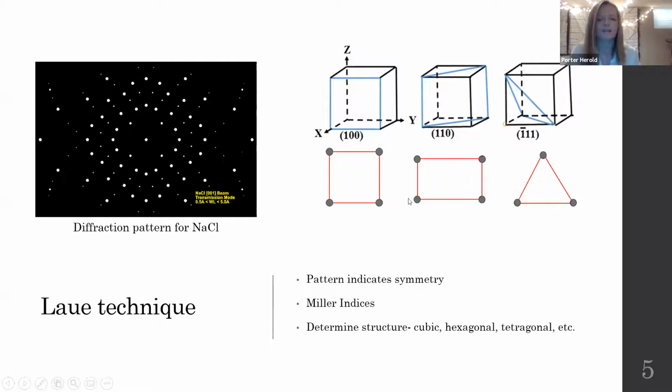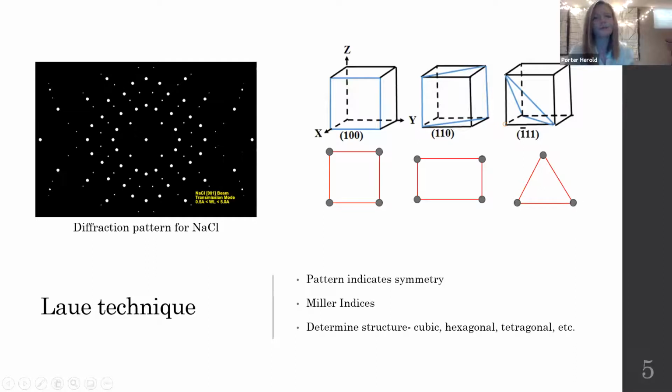Over here I have some examples of unit cells and different planes. If the diffraction pattern had 4-fold symmetry, for example, the unit cell might also have 4-fold symmetry, or the plane might have 4-fold symmetry.